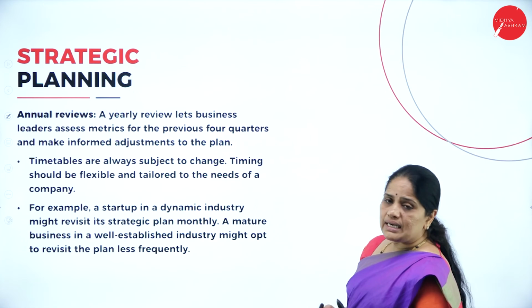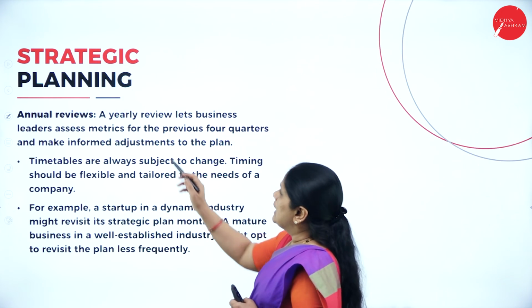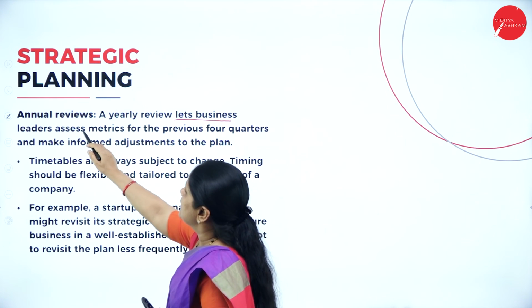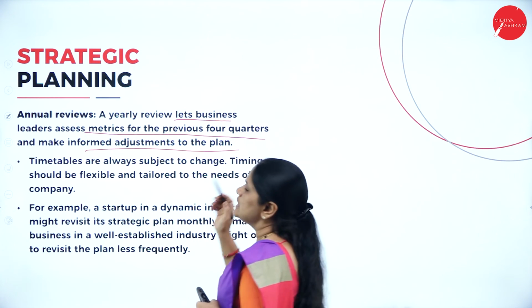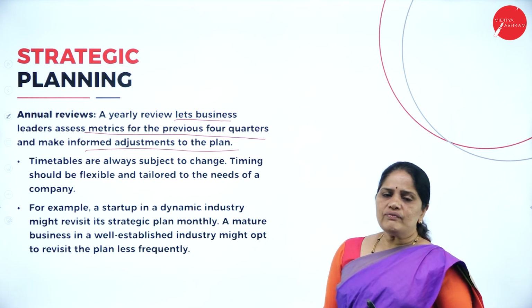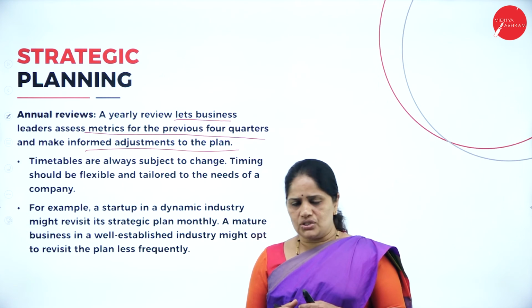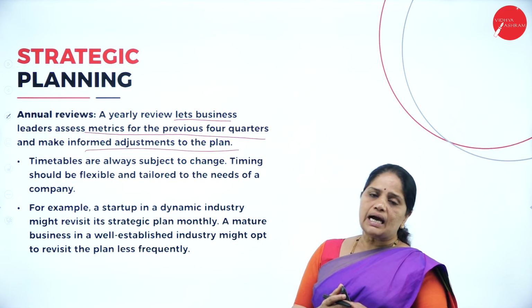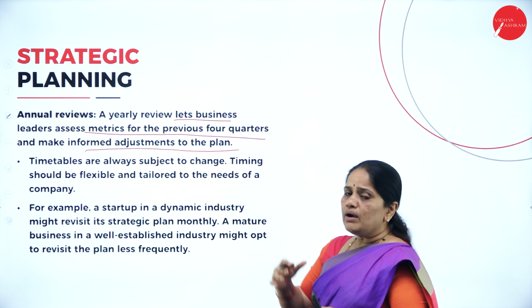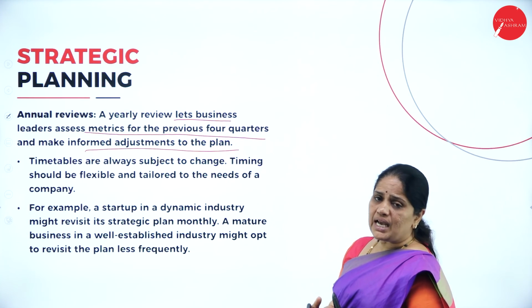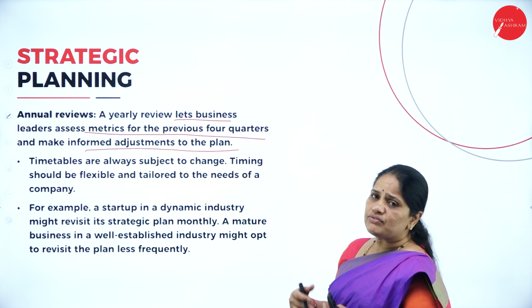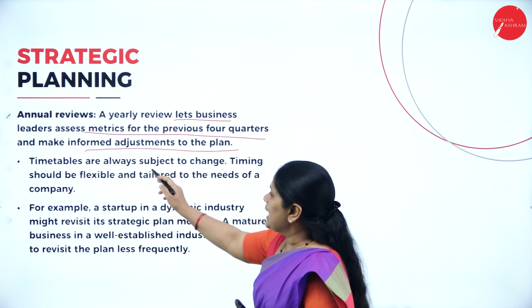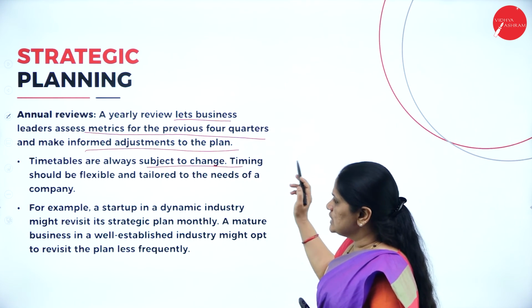Then the next one is annual reviews. A yearly review lets business leaders assess metrics for the previous 4 quarters and make informed adjustments to the plans. So when you have an annual review, it is usually for the 4 quarters that the company has worked. Based on how the company has worked in the 4 quarters, we can make the adjustment for the next year. Some timetables are always subject to change.